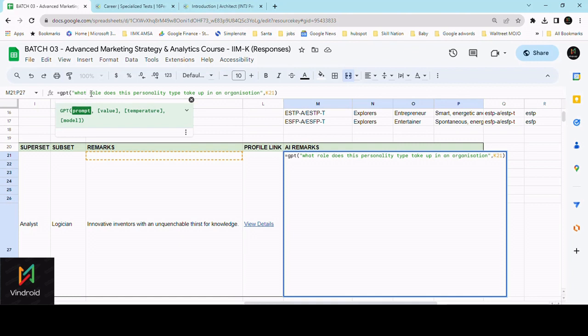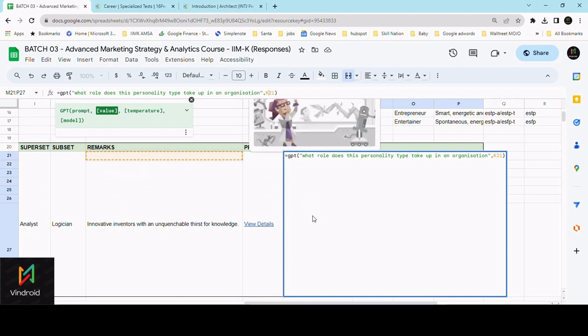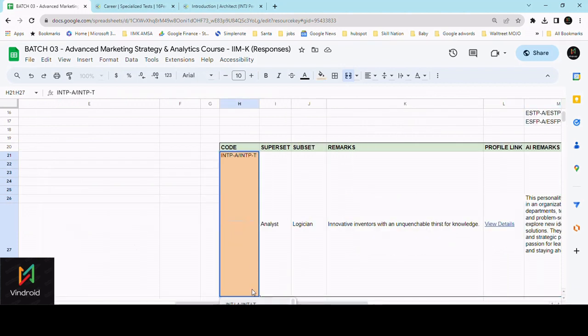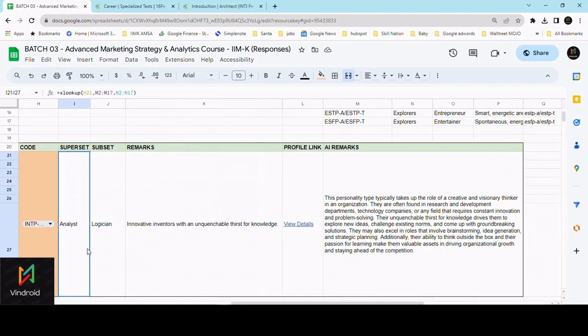So here the question is, what role does this personality type take up in an organization? So that is the question, and what is the destination of the question, and that is the value here. From this text, ChatGPT is trying to understand, or make us understand, what kind of role this person will sit into. So that is the problem. So here just change this to a different code to make you understand a little bit more. So here I have selected the second one. So this is the analyst, that is a logician, or I'll just click into more.